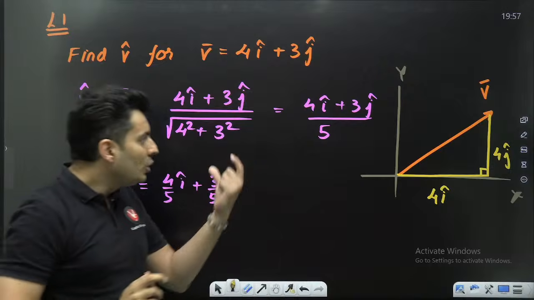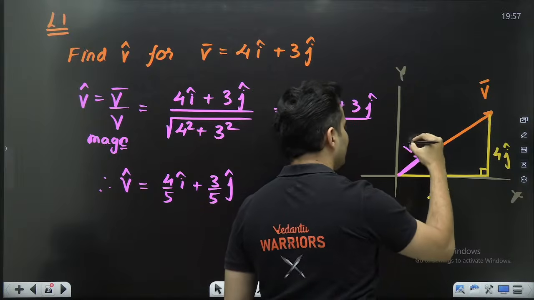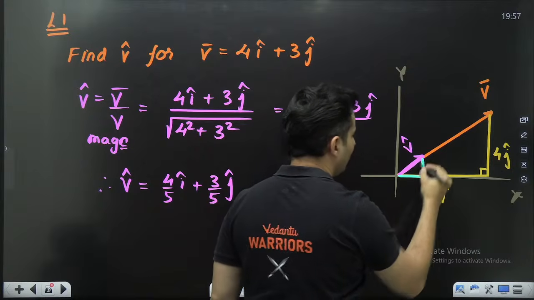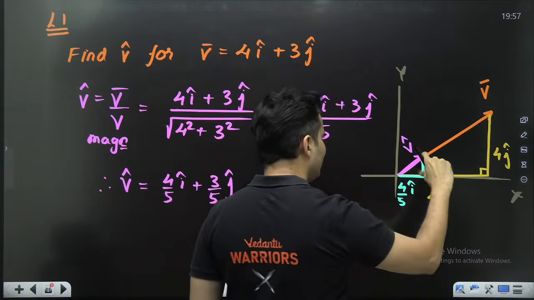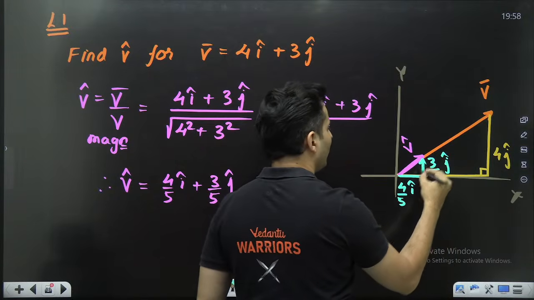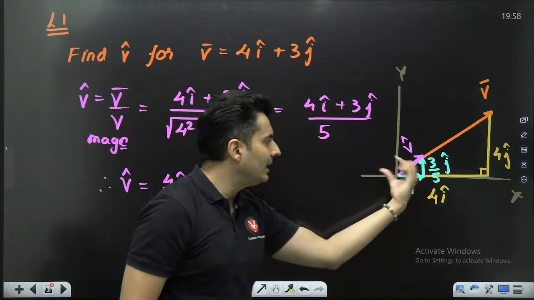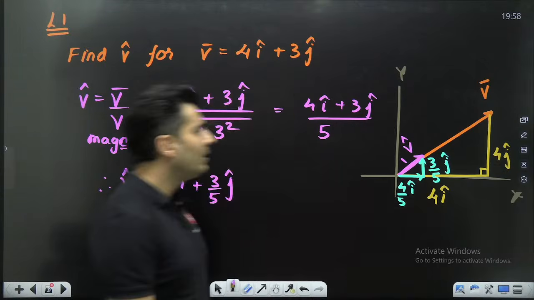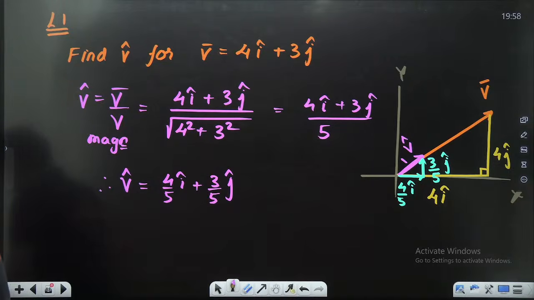In that vector, you take a unit length, which is basically only this much. This is v hat. Then, if you show the components of it, this part will be 4 by 5 I cap, and this much part will be 3 by 5 j cap. That is what it basically means. So if you go 4 by 5 I cap and 3 by 5 j cap, the length that you get will be exactly 1 unit along the direction of v. That is the meaning of finding the unit vector. Understood?